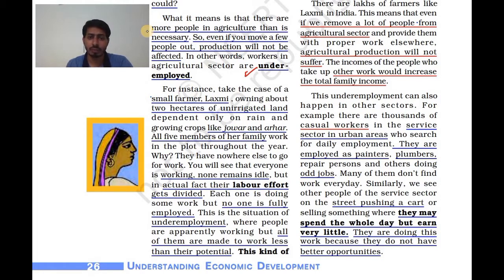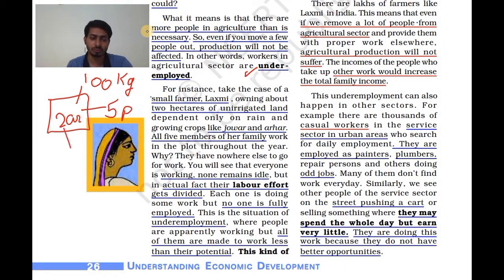There are more people in agriculture than is necessary. So even if you move a few people out, production will not be affected. What does it mean? For example, we have 2 acres of land, and with the help of 5 people you are able to produce, let's say, 100 kg of rice, wheat, whatever. With the help of 5 people you are able to produce 100 kg.